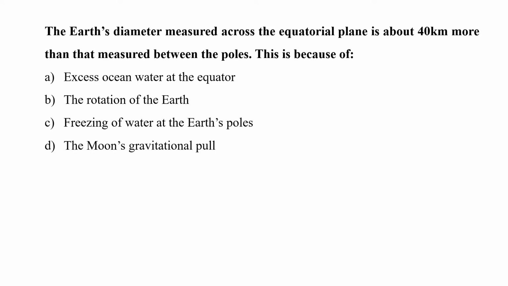The Earth's diameter measured across the equatorial plane is about 40 km more than that measured between the poles. This is because of A. Excess ocean water at the equator, B. The rotation of the Earth, C. Freezing of water at Earth's poles, or D. The moon's gravitational pull. Now, we know that the Earth isn't a perfect sphere. It is rotating rapidly. So this causes the equator to bulge out. So the equatorial diameter of the Earth is higher than the polar diameter and measures about 12,756 kilometers. So the correct answer is B.